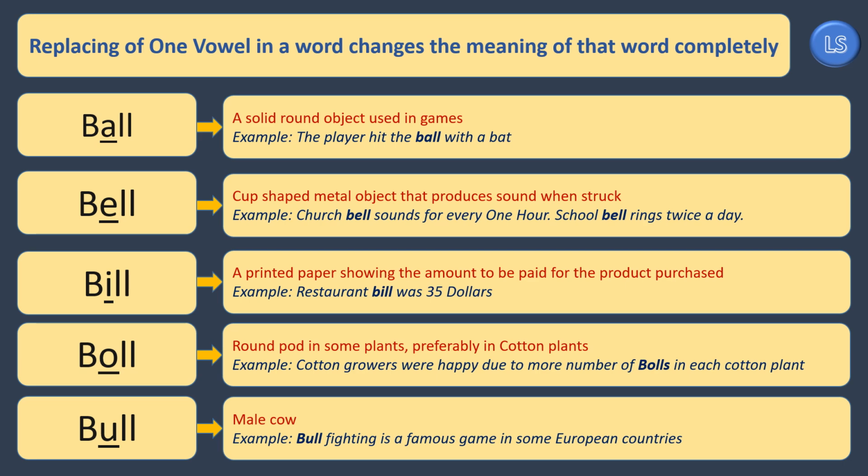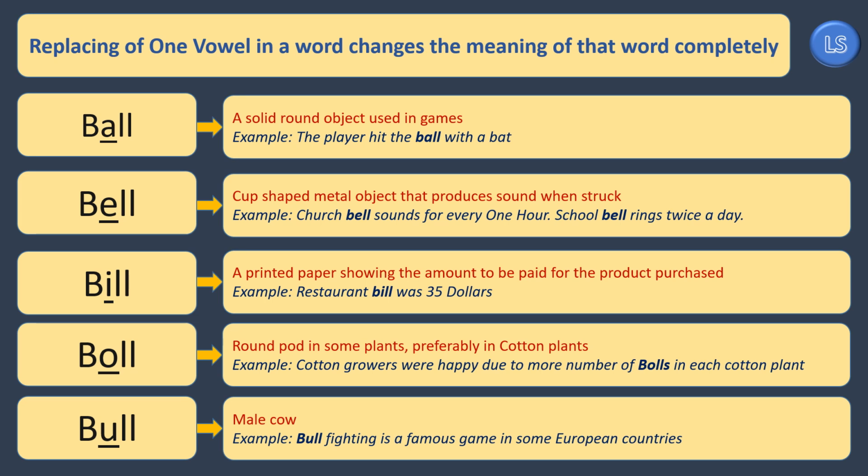If vowel A is replaced with the vowel E, the word that we get is pronounced as bell. Bell means a cup-shaped metal object which produces sound when it is struck with another object. If vowel E is replaced with the vowel I, the word that we get is pronounced as bill. Bill means a printed paper showing the amount to be paid for having purchased the goods or services.